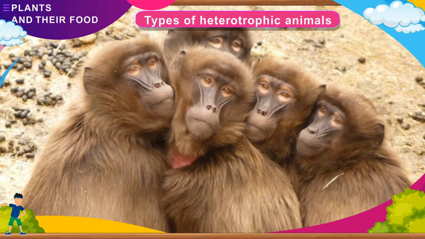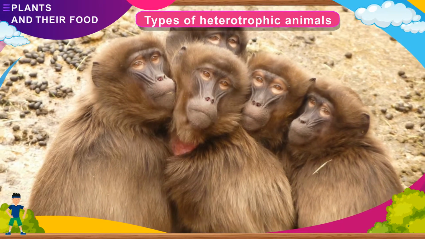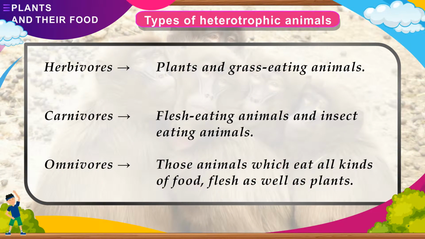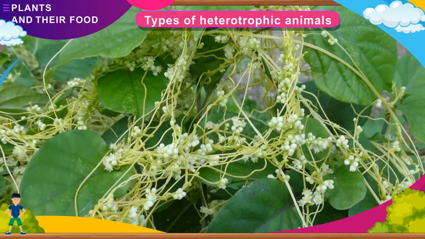Types of heterotrophic animals. Heterotrophic animals are herbivores, plants and grass-eating animals; carnivores, flesh-eating animals and insect-eating animals; omnivores, those animals which can eat all kinds of food, flesh as well as plants.